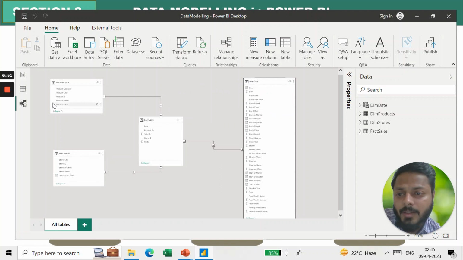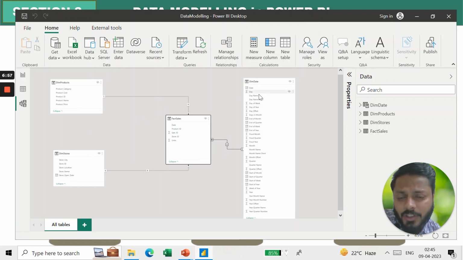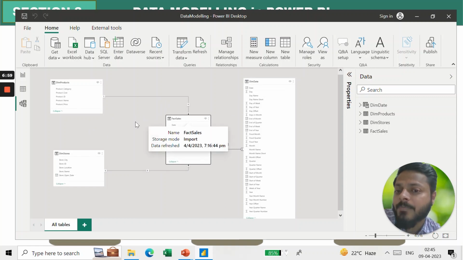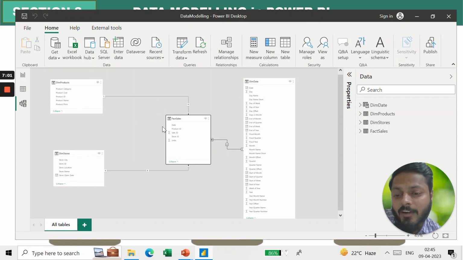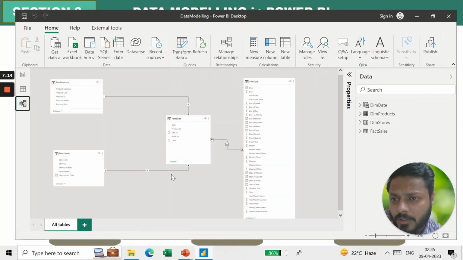Here you can see I have 3 dimension tables and 1 fact table, right? Similarly, you can have multiple dimension tables, or you can have multiple fact tables as well, right? So this is it about the data modeling in this particular aspect.